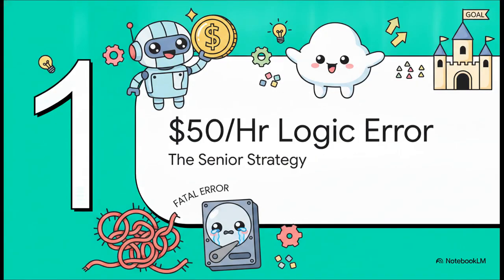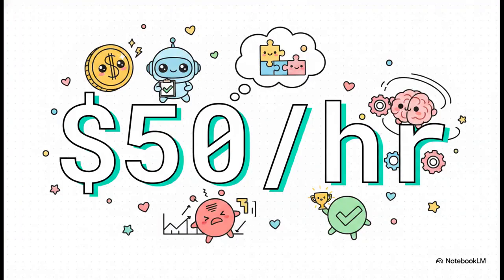The $50 an hour logic error and the senior strategy. $50 an hour. Now, that's not just some random number we pulled out of thin air, right? That is a standard dashboard target for senior data professionals executing RLHF workflows. That's reinforcement learning from human feedback. But here is the really hard truth. Most people completely fail the specific task, and they fail because of one fundamental logic error that causes their account quality to just tank or fail entirely.